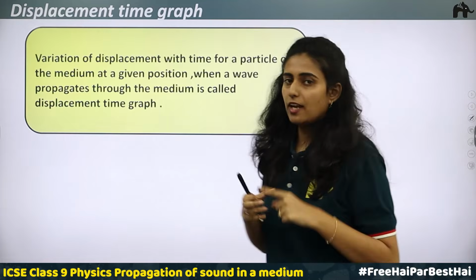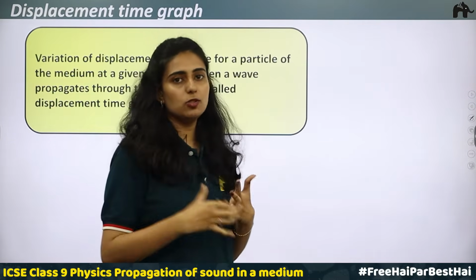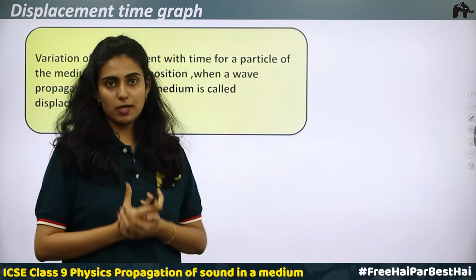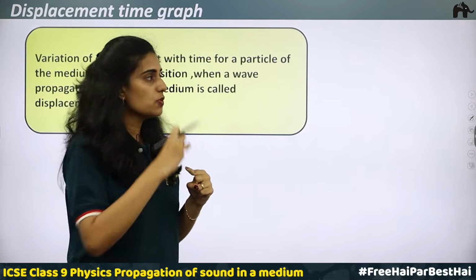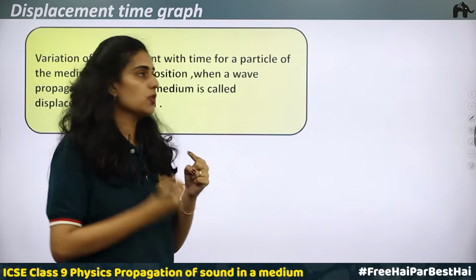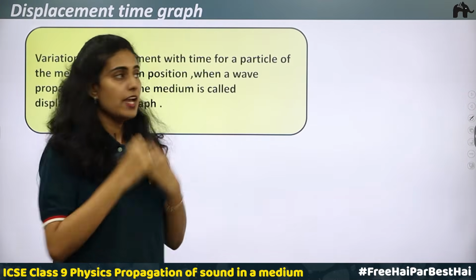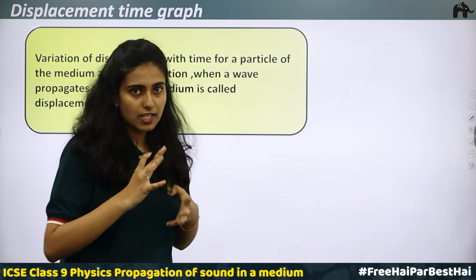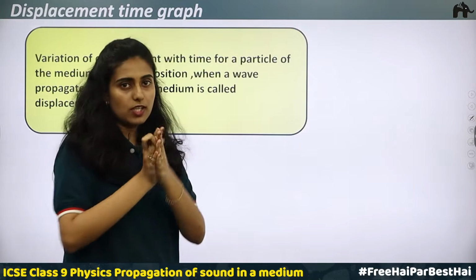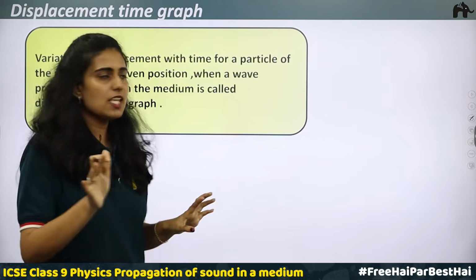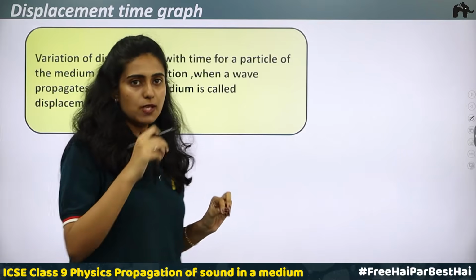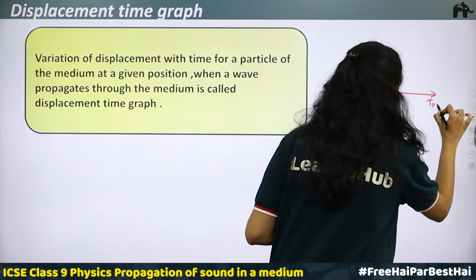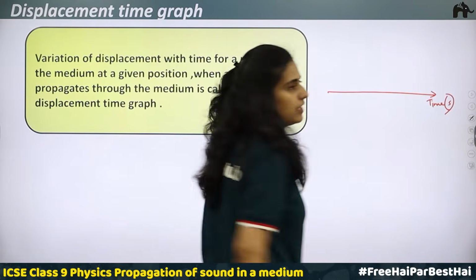So here we know that when a body vibrates, vibrations are produced in the surrounding medium. That is, the particles of the medium are getting vibrated. Okay, it gets vibrated, it moves to one position, comes back to its mean position, moves to another position, comes back to its mean position. With time, how is the displacement of this particle? Initially, the first particle vibrates, the vibration is transferred to the next particle, the second particle vibrates. This is happening continuously. So in case of a displacement time graph, the time is taken along the x-axis. The unit of time is second.